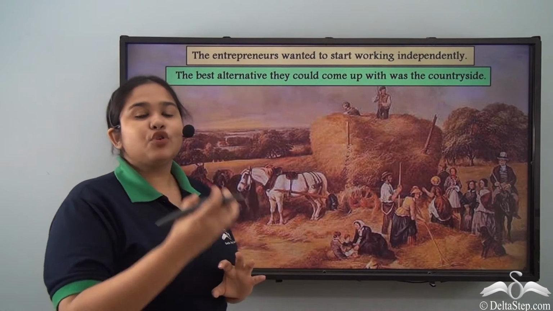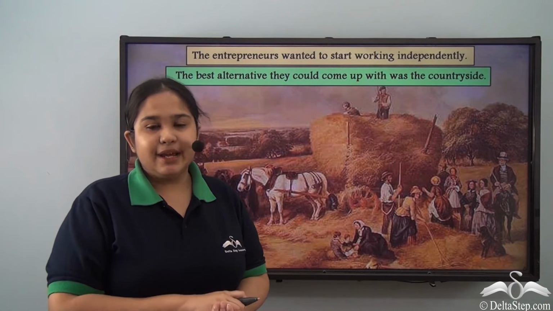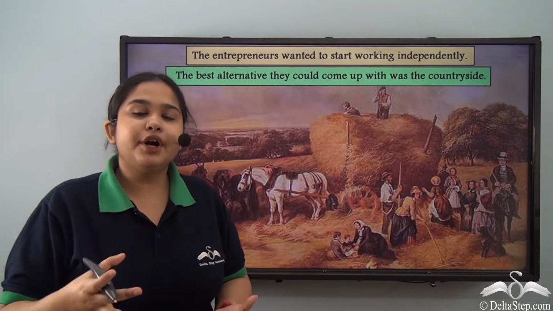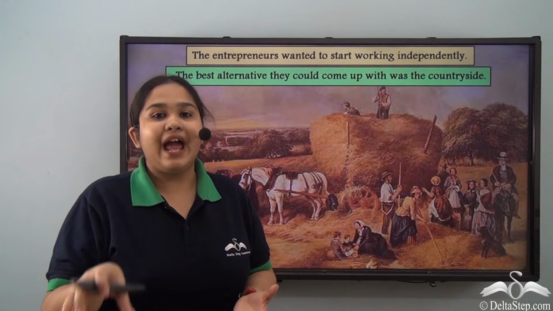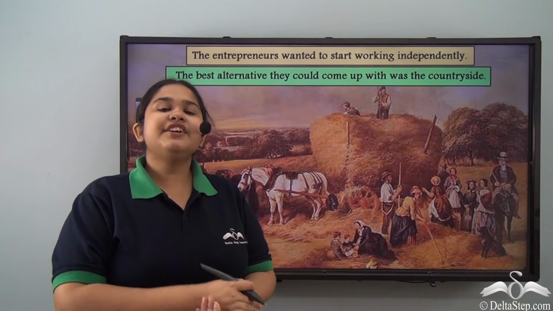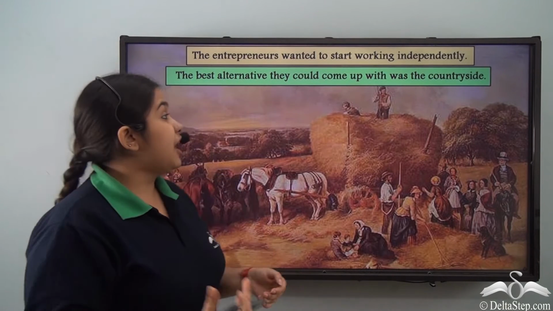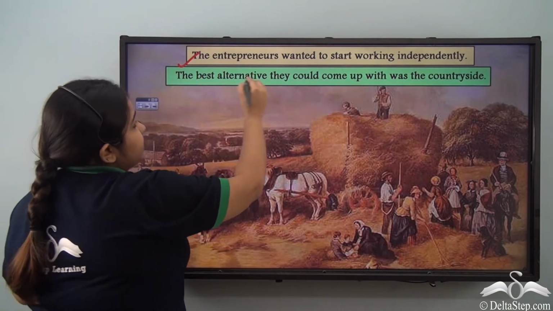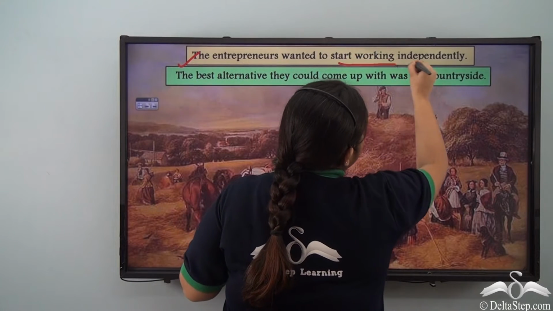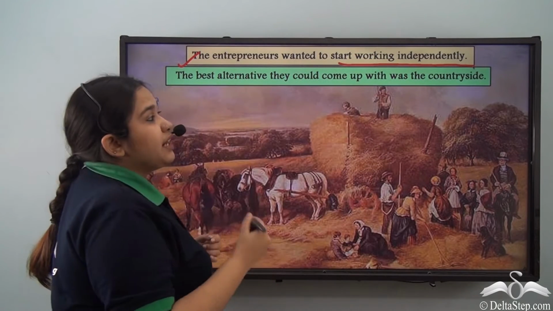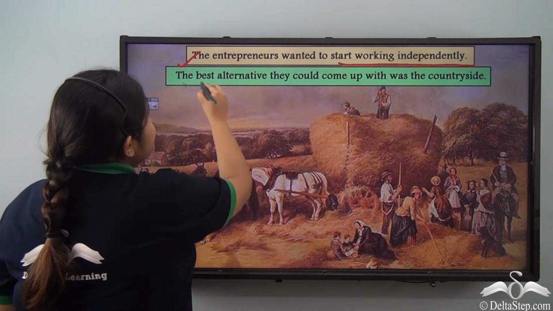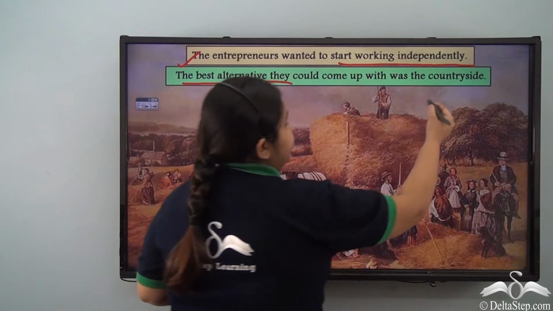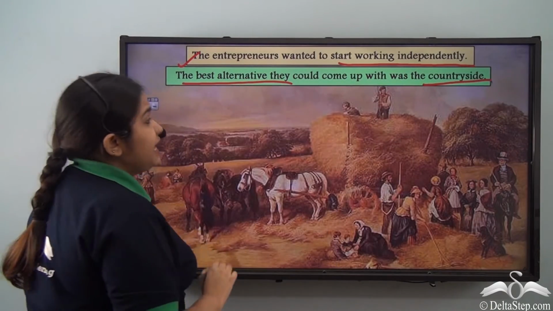So the guild was a very complex system for a worker or a new merchant to crack. So the better alternative that they turned to was the countryside, because they started to think about the aspect of working independently, and the alternative was provided by the countryside.